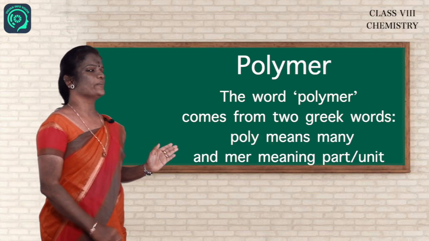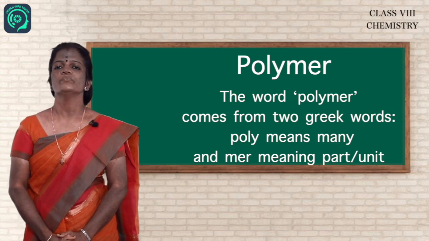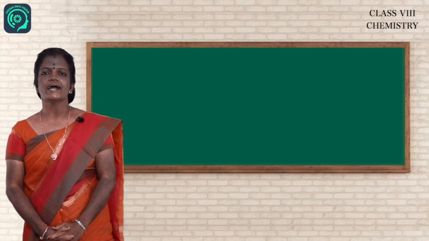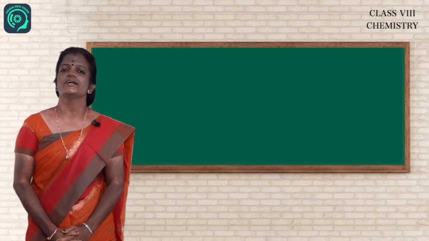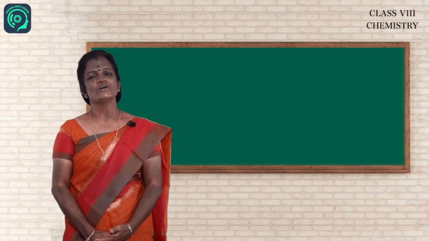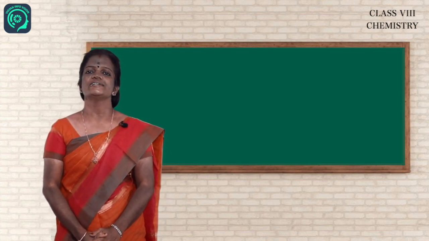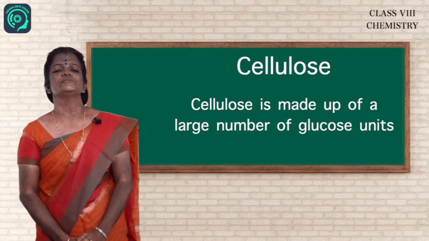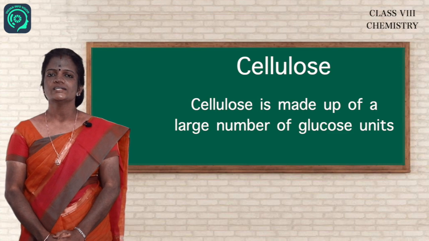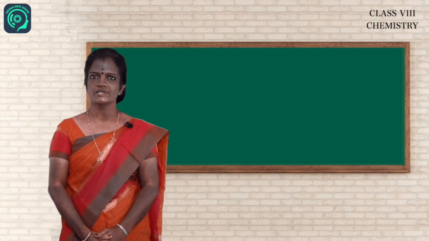The word polymer comes from two Greek words, that is, poly means many and mer means part or unit. So, we can say that a polymer is a long chain of repeating units of chemical substances. Polymer occurs in nature also. Cotton, for example, is a polymer called cellulose. Cellulose is made up of repeating units of glucose units. So next, we will discuss the types of synthetic fibers.